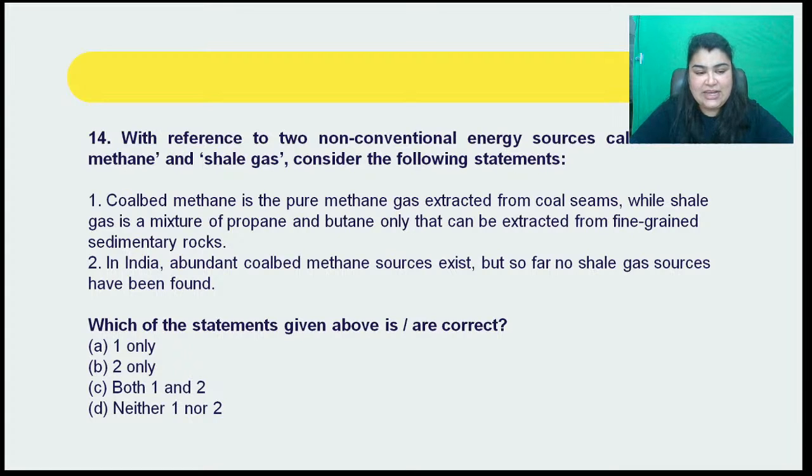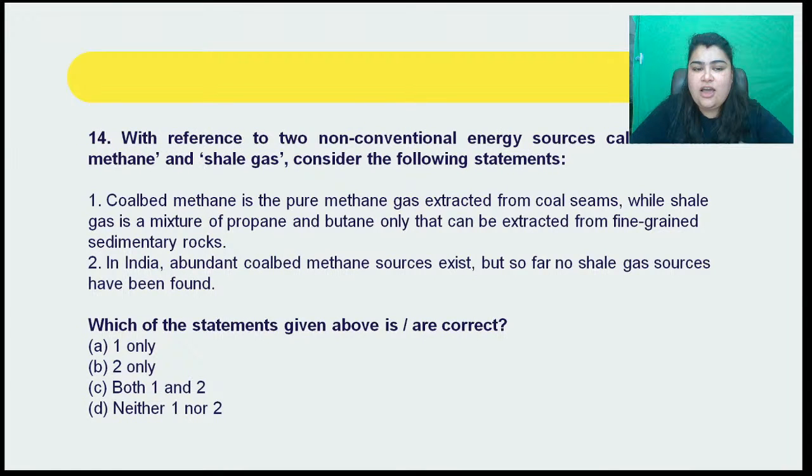Since all of you have mostly answered, let me tell you, these kind of statements are usually there in the paper to confuse you, right? So जैसे इसमें आपको confuse करा हुआ है, absolutely both the answers that you guys have given me are incorrect here. इसमें आपकी भी गलती नहीं है because ये काफ़ी difficult questions हैं in that aspect, right? So you have to make sure that whenever you are answering these kind of questions, you are taking into account आपसे क्या पूछा जा रहा है, right? For example, जो ये first statement है आपका, that is incorrect, right? Why is this statement incorrect? Because प्योर मीथेन नहीं मिलती है, that is incorrect, right?